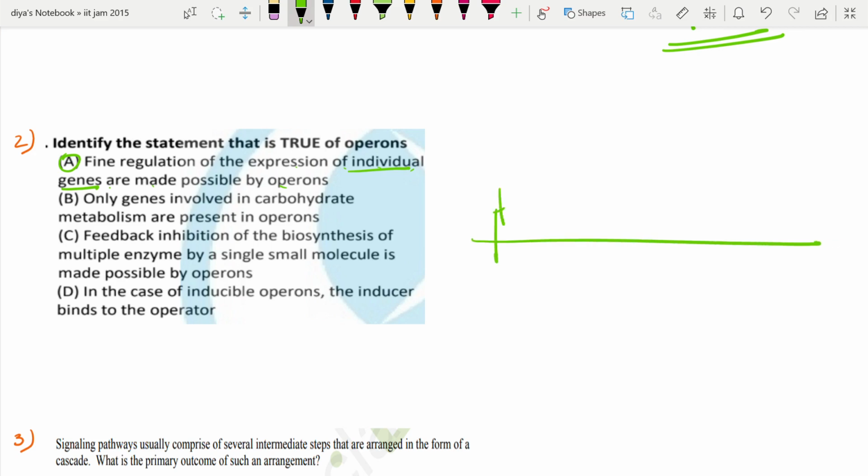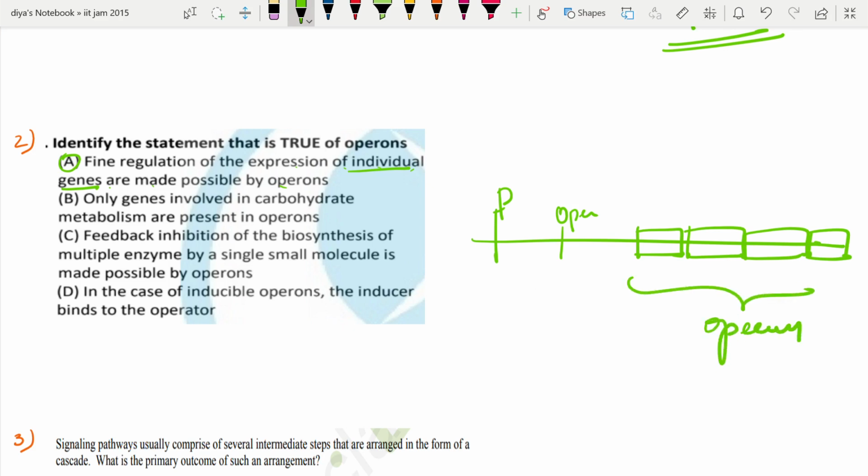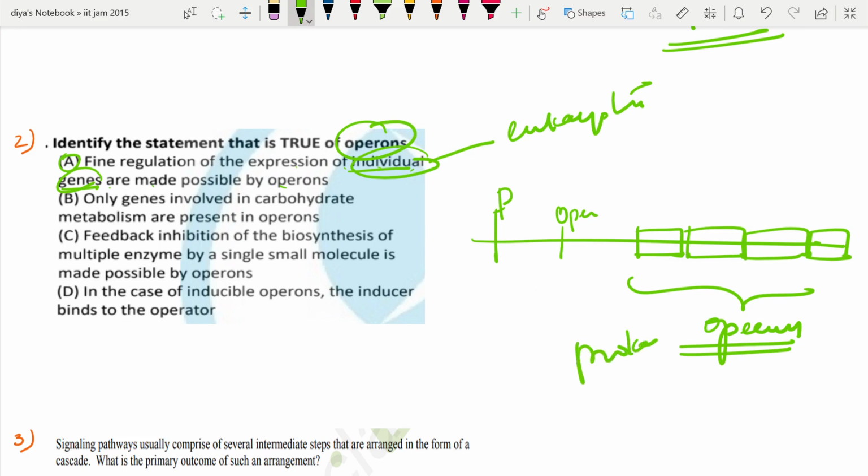Suppose here is a promoter, here is an operator. So there are consecutive genes present here, one after the other. This is an operon. If it is an individual gene, this is a case of eukaryotes, whereas operon is in the prokaryotes. So this option is wrong.